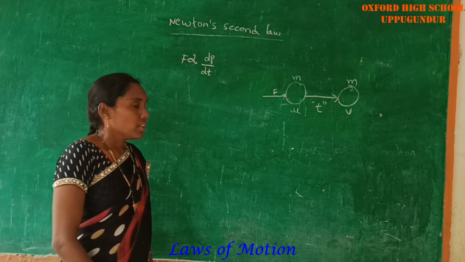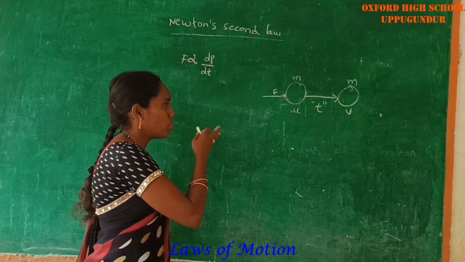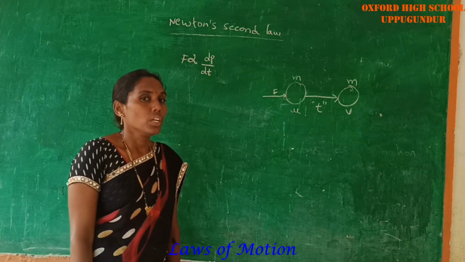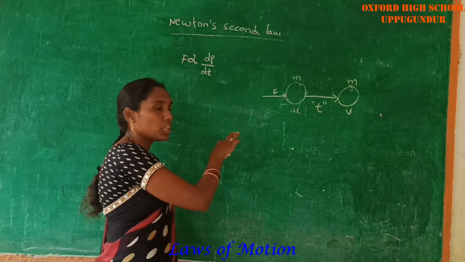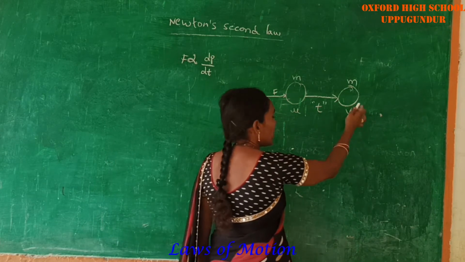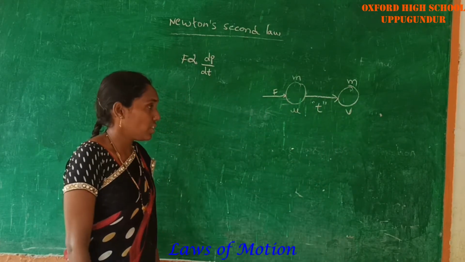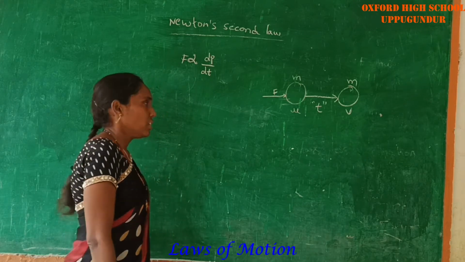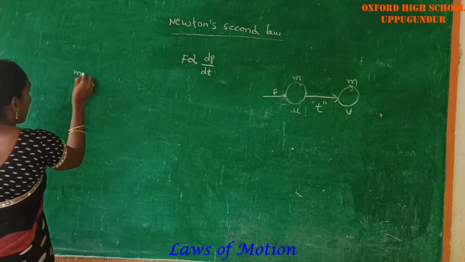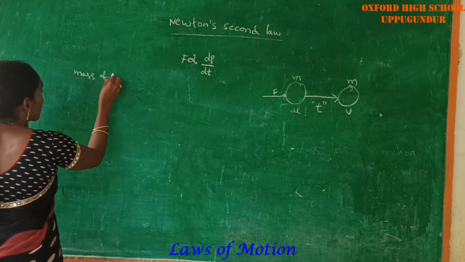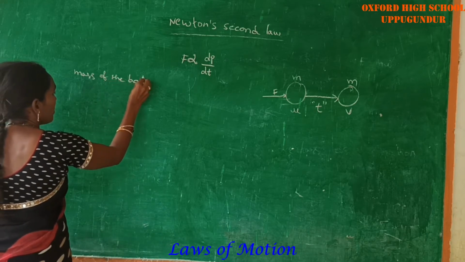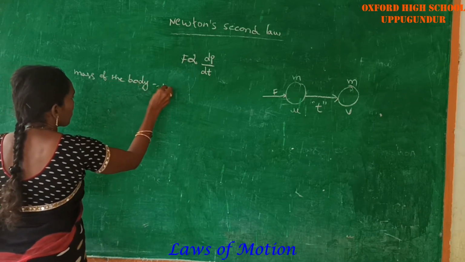If a body of mass m is moving with an initial velocity u and we apply some force on that body, the body moves with a final velocity v in a time interval t. Now look at the board. Mass of the body is equal to m.